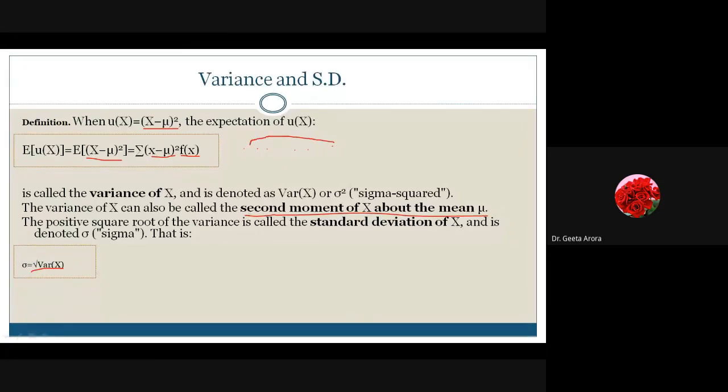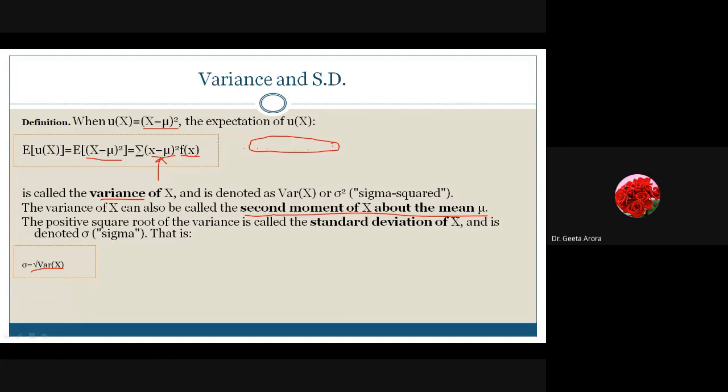The average is just a value, so the unit is the same. But in variance the unit is going to be doubled because in the formula we are taking the square. That is the reason that when we are looking for how much variation there is, we use the square root of variance to give us the standard deviation. Okay. So this is what we have.